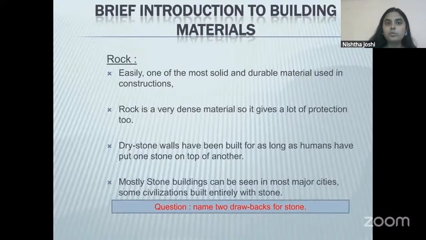It has a very good quality. It also keeps the inner environment cool, just like mud. It does not absorb heat very quickly. That is why you will see that even in the hottest of places like Rajasthan, stone is used as a building material in places like Agra, Delhi, and all across the world. In fact, in the hottest of places, you will find stone being used because stone does not absorb heat so easily. It remains cool for a longer period of time. It does not change its temperature very easily, and hence it keeps the inner environment cool.